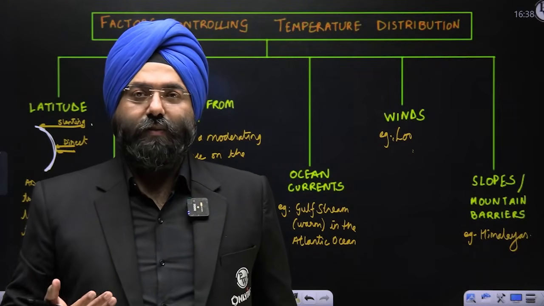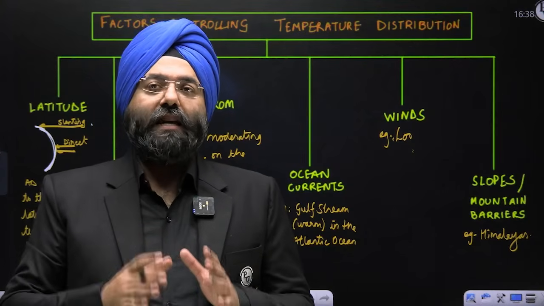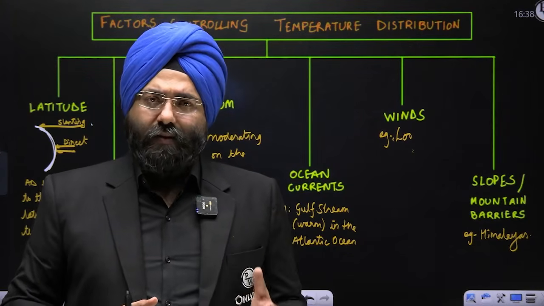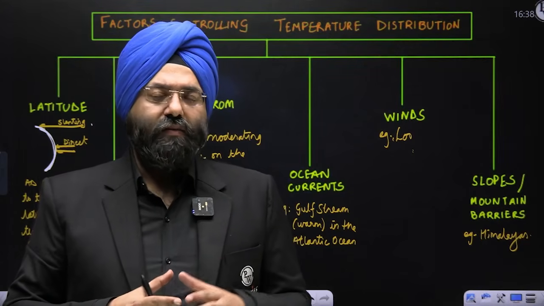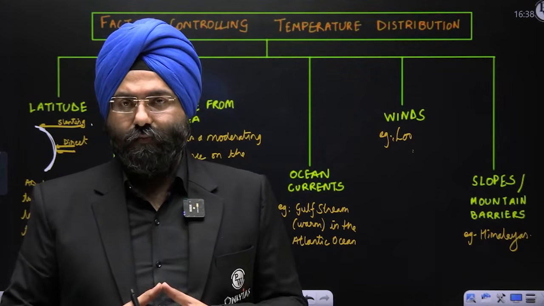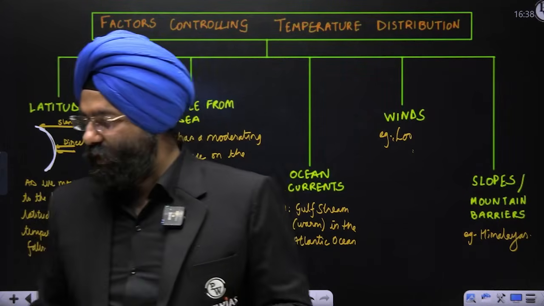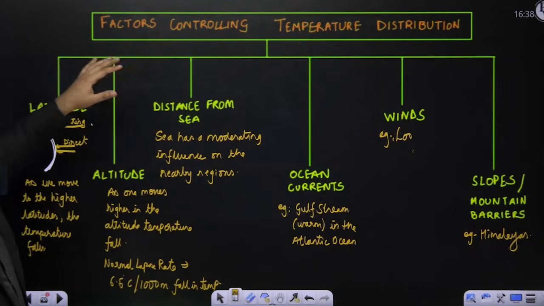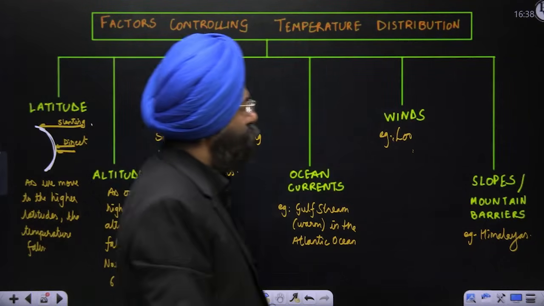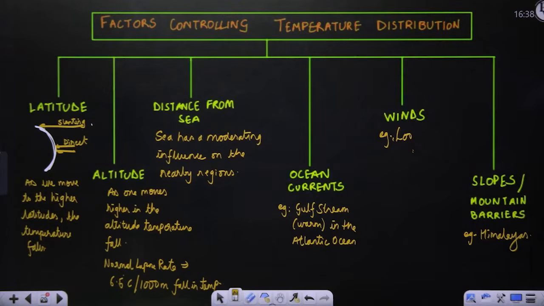So these barriers being present are basically acting as a climatic divide. Climatic divide, cultural divide, because based on the climate only, civilizations basically modify themselves, right? So this is again a very, very important thing that you should be knowing. You can note it down: latitude, distance from the sea, altitude, ocean currents, winds, slopes, or mountain barriers. Clear? Okay, let's move ahead.